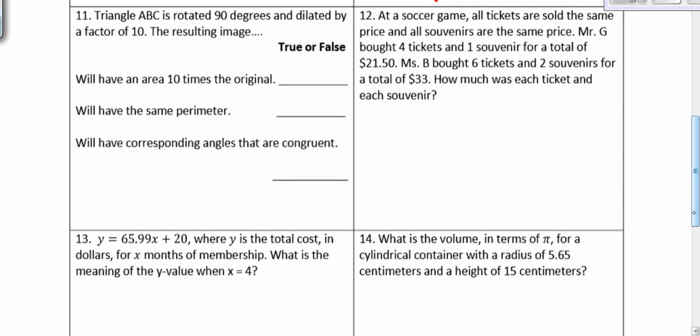Number 11, triangle ABC is rotated 90 degrees and then dilated by a factor of 10. The resulting image is what? Remember, whenever you're dilating any image by a factor larger than 1 or smaller than 1, it is changing the size of it. So therefore, those figures are similar. They are not congruent.